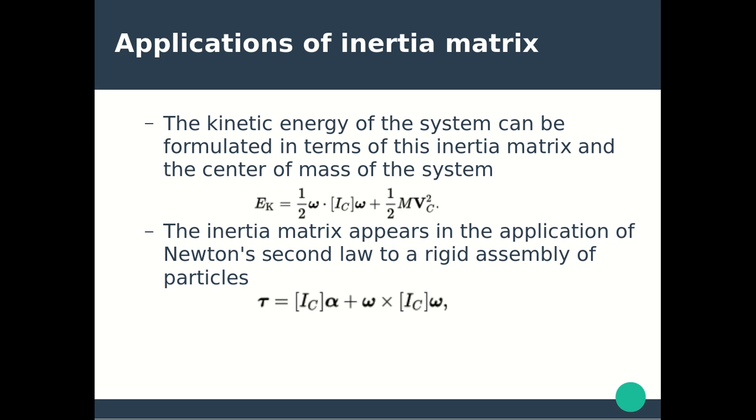Applications of inertia matrix. The kinetic energy of the system can be formulated in terms of this inertia matrix and the center of mass of the system. Ek is equal to half omega dot Ic omega plus half m vc square. The inertia matrix appears in the application of Newton's second law to a rigid assembly of particles. Tau is equal to Ic alpha plus omega cross Ic omega.